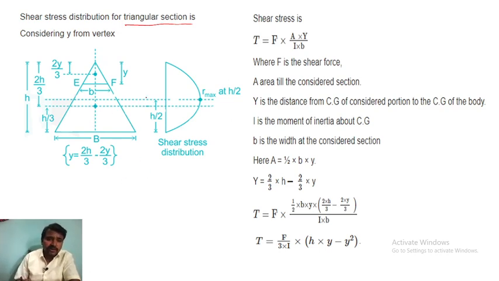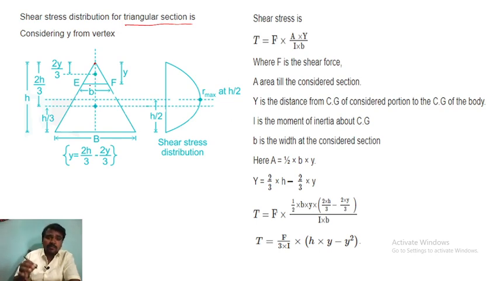So this is the triangular portion. You can see there are 2 points, here 1 point and here 1 point. From here to here, this is the base, and from the center of gravity it is h by 3, and this is 2h by 3, and this is total h. So this is 2y by 3 from this point, and this is the portion E to F, and this is b.